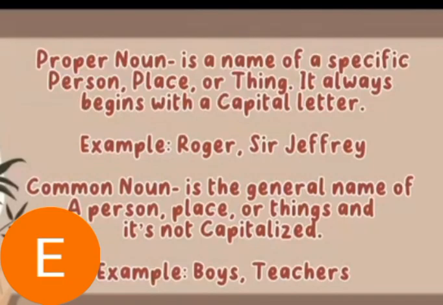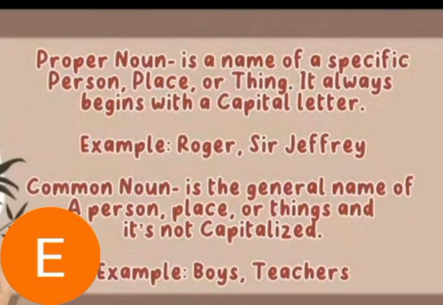To start with, we have a proper noun and common noun. So what could be the difference between the two? A proper noun is the name of a specific person, place, or thing, and it always begins with a capital letter. While a common noun is the general name of a person, place, or thing, and it is not capitalized.